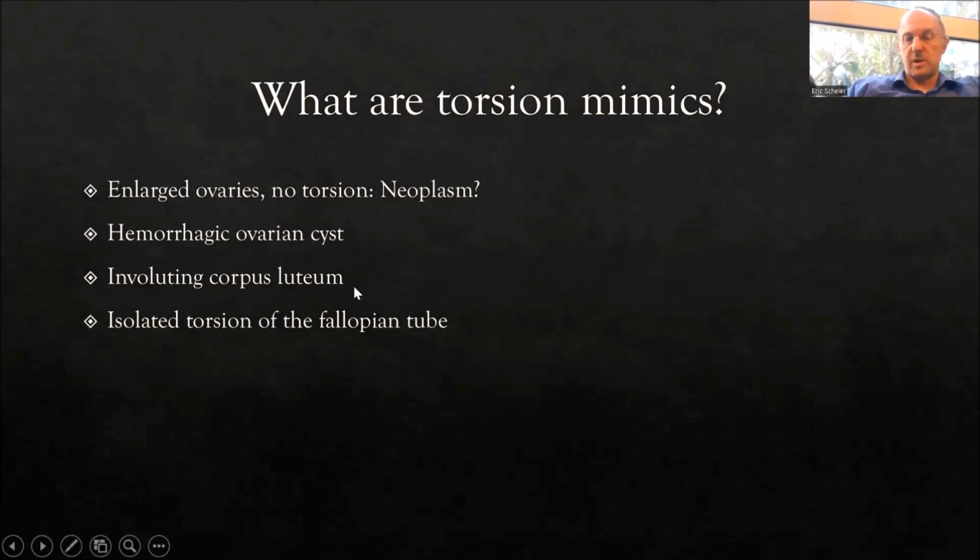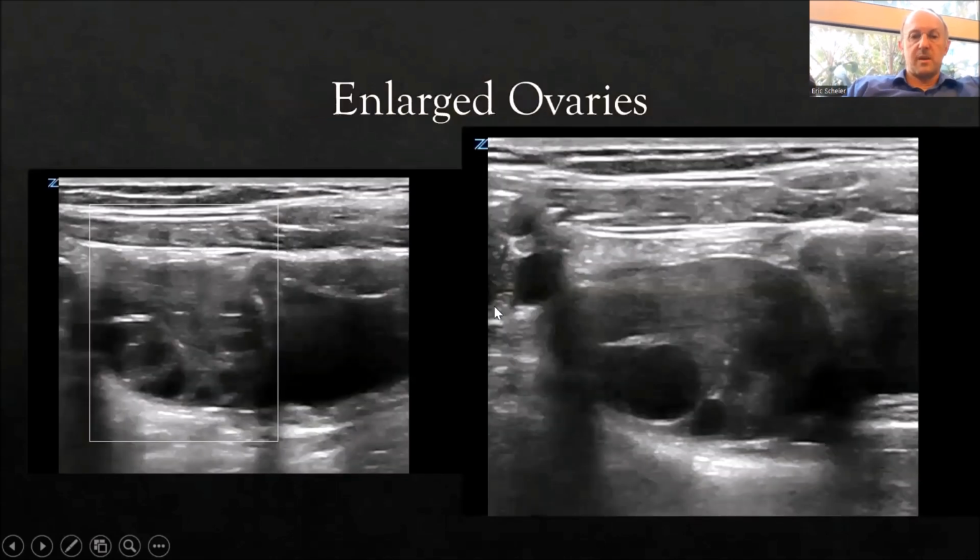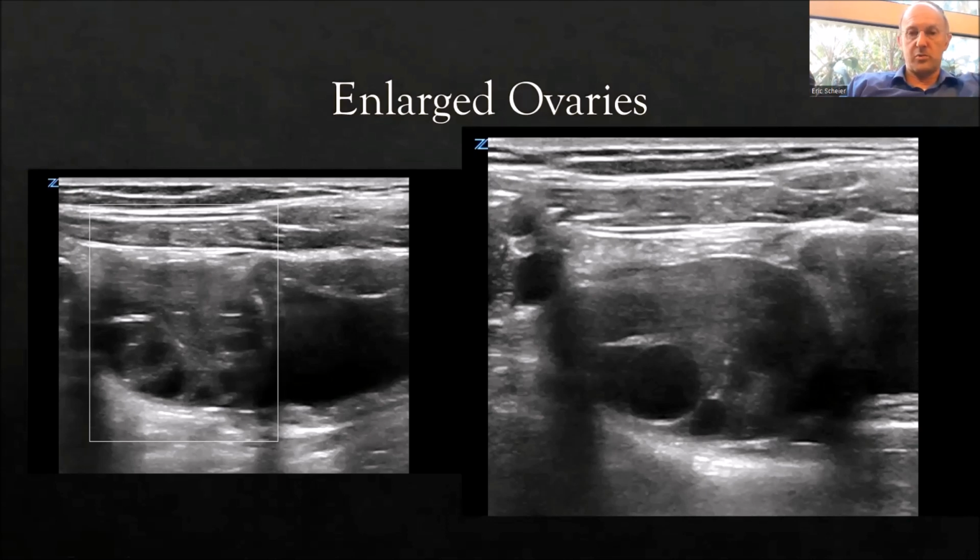An involuting corpus luteum, I have a good picture of that. And then an isolated torsion of the fallopian tube, I do not have an image of, but basically what you'll see is that the tube is this edematous mass alongside a normal ovary. And so here, enlarged ovaries: this is a 9-year-old girl who has just this enlarged ovary, but you can see that the stroma is not echogenic, a large follicle, if not cyst, sitting here in the ovary. This child went through extensive evaluation and was not found to have any other pathology, and was discharged and lost to follow-up, and I hope she's well.